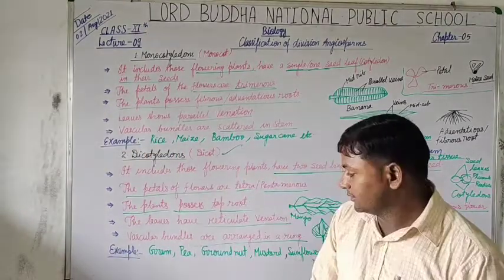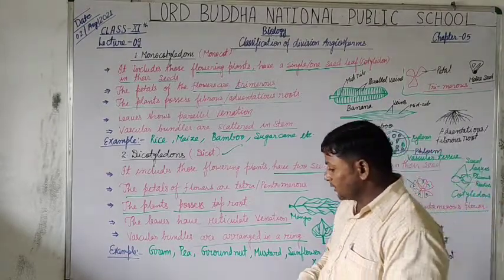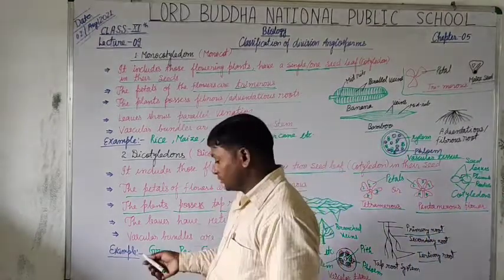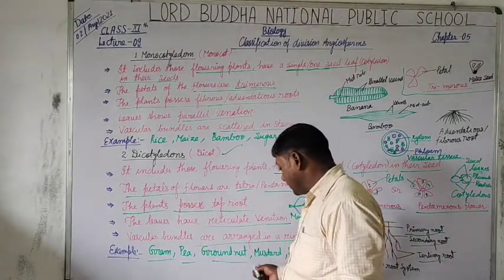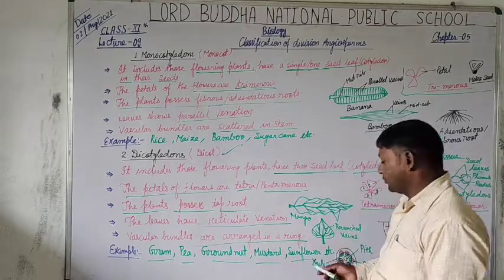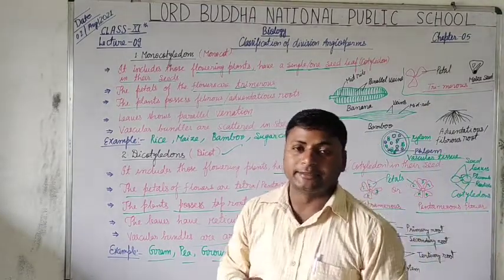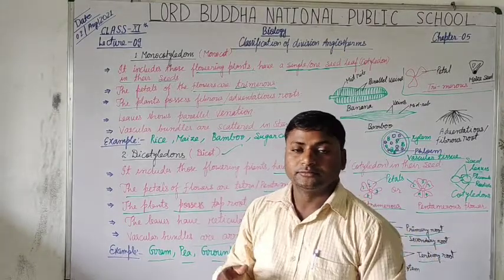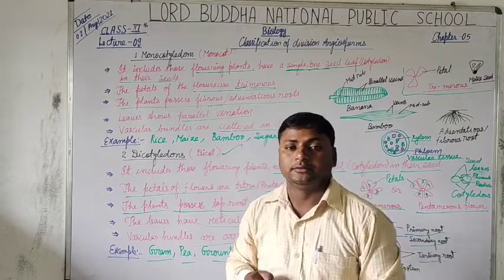Now students, there are several examples of dicots in your surroundings: gram, pea, groundnut, mustard, sunflower, spinach, radish, carrot, neem, mango, peepal, banyan.